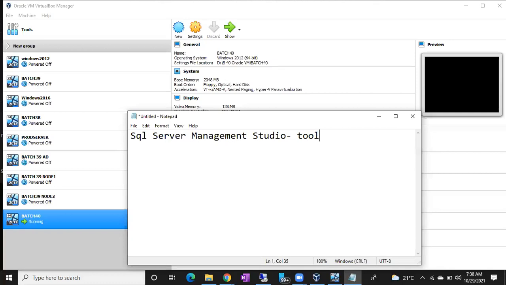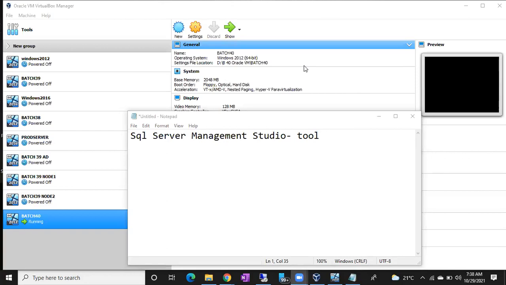Clear, guys? I have a question for all of you. Do I need to install a separate Management Studio for each and every version? I have 2014, 2016, 2017 and 2019.